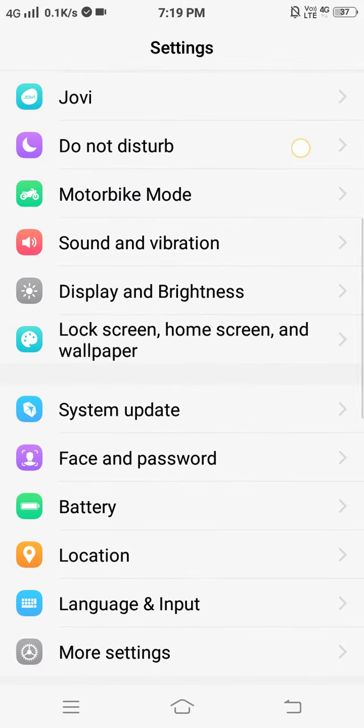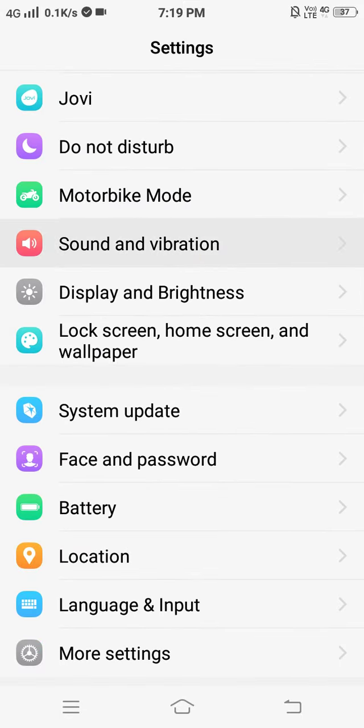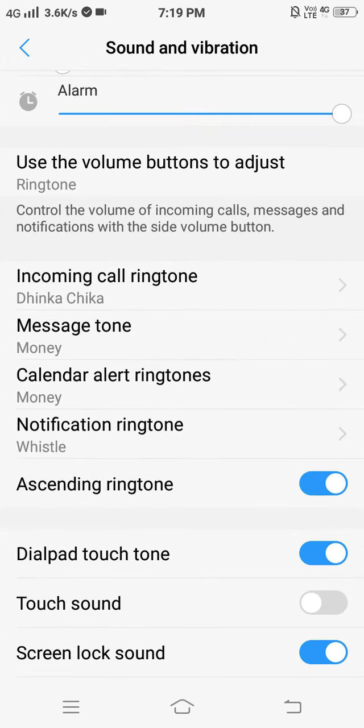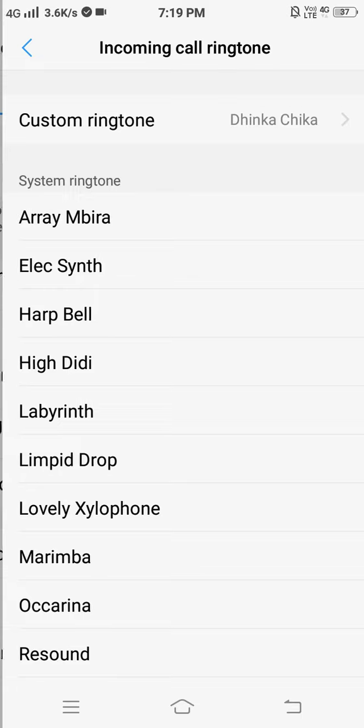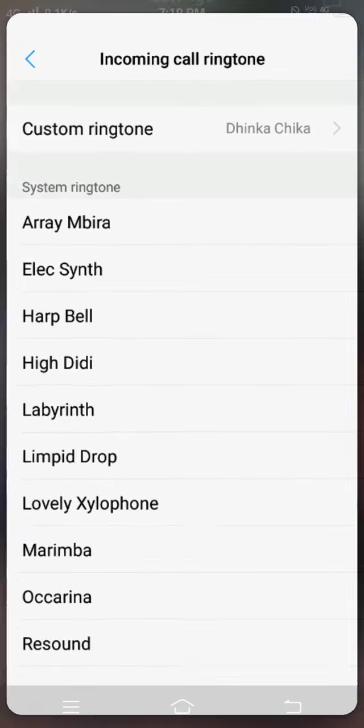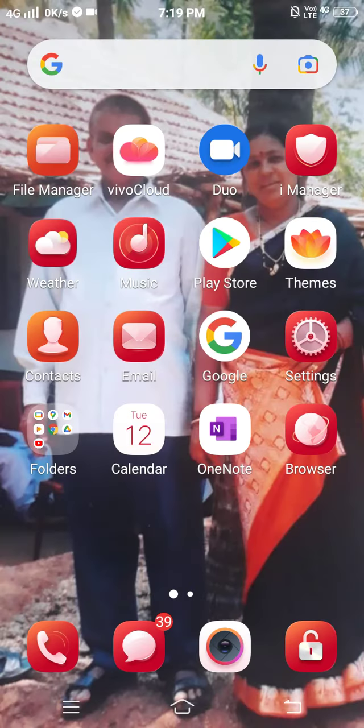Open settings. Scroll down, you will find an option, sound and vibration. Click on that. Yeah, incoming call ringtone Dengue Chika. Custom ringtone Dengue Chika. Yeah guys, so in this way you can set your favorite ringtone in your phone.